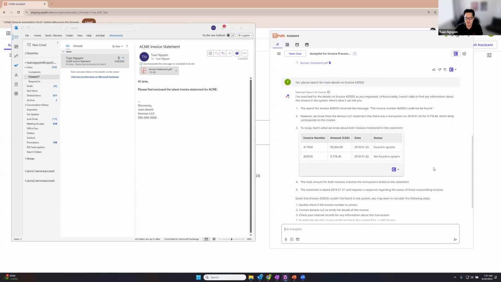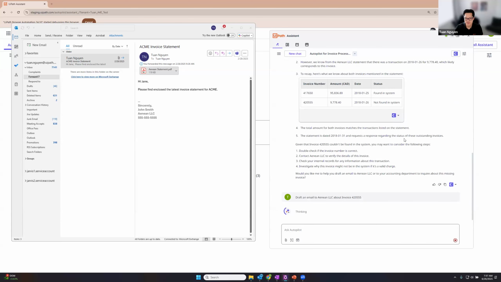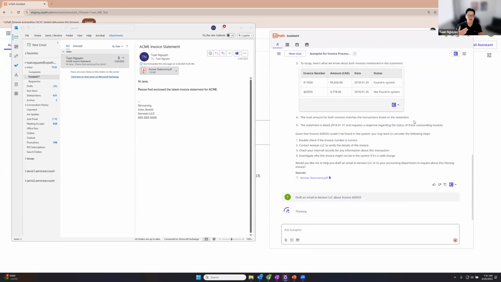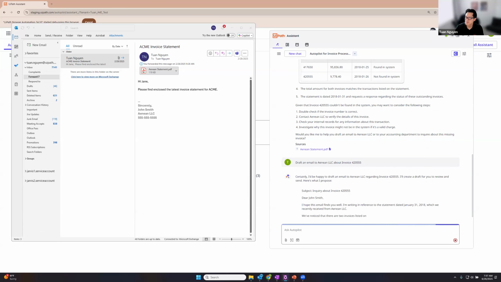It's going to give me some suggestions as to what I can do to follow up, and whether or not I want to draft an email. Yeah, let's go ahead and draft an email. And then here it would just go ahead and infer the contents, summarize the information, and then I can send it off on my behalf to the vendor.